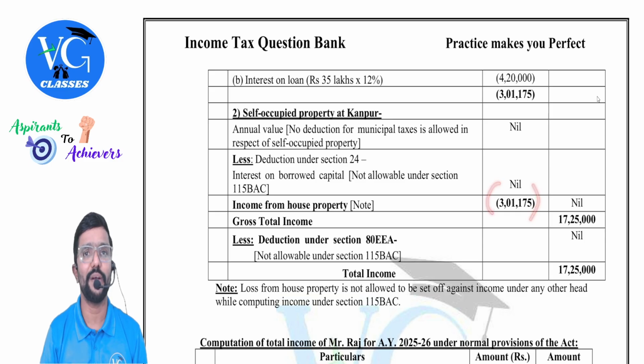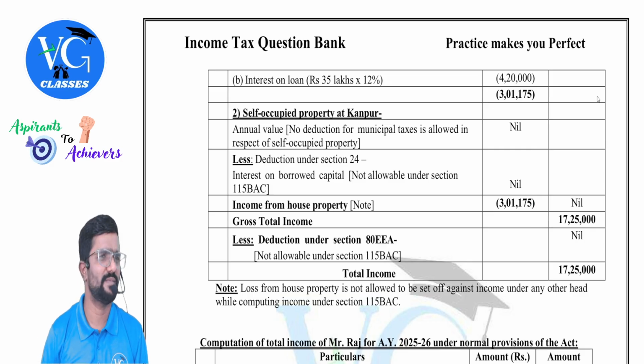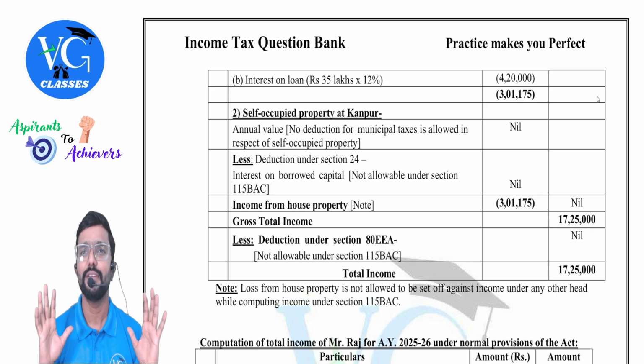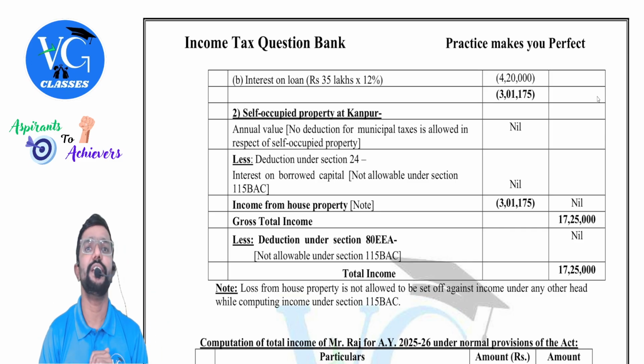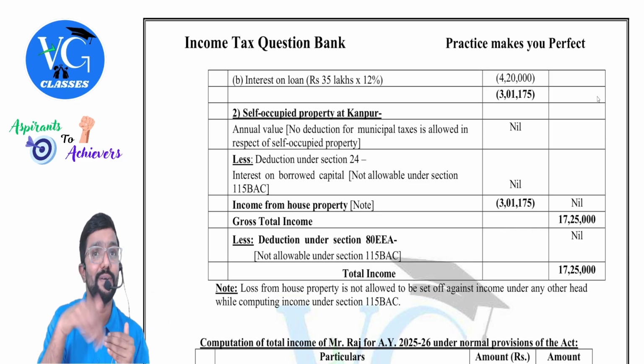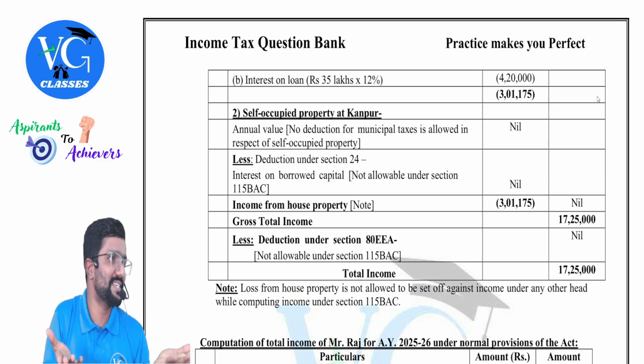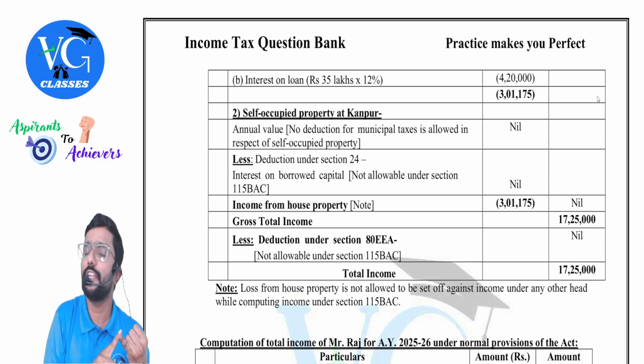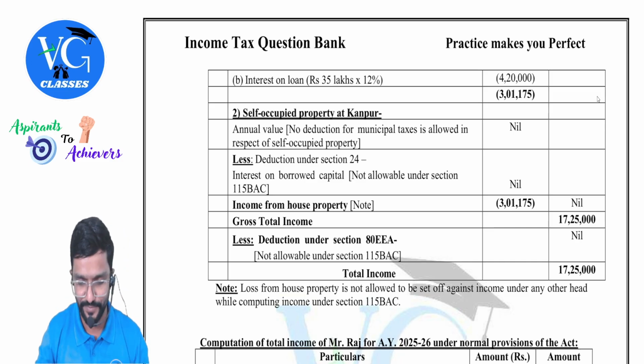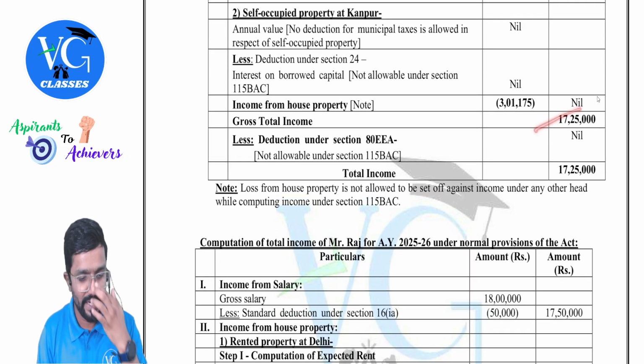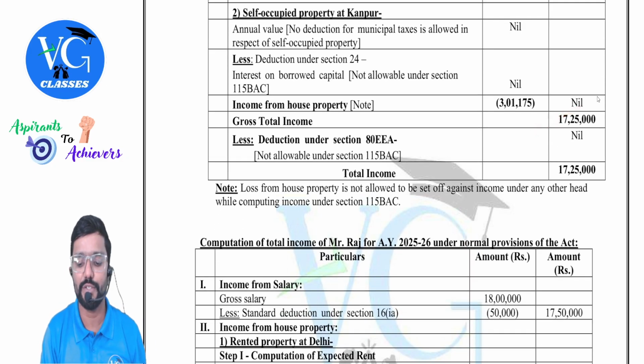What is the loss from house property? 3,01,175. What can you do? Forget it. Take it to nil. Why, sir? Because he is under the default regime. If he had income under that house property head, he would have adjusted. But he doesn't have. So can he adjust it against salary income? No. Can he carry forward? No. Forget it. Bad dream. Total income 17 lakh 25,000. Deductions also are not allowed.